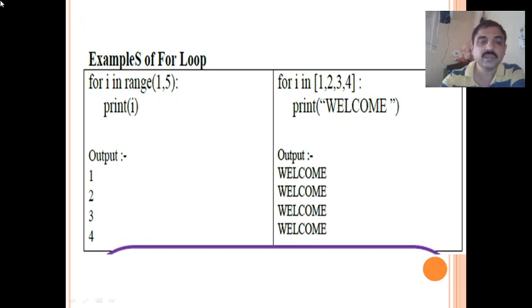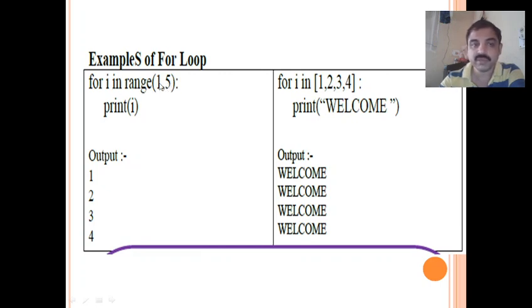Here, in first example, for i in range 1, 5. What happens is the i value will be picked up from this range. In range first value is specified, that is 1. So starting value of i will be 1 and the last value of i will be 1 less than the number specified here, because the uppermost limit is not included. So 1 to 4.